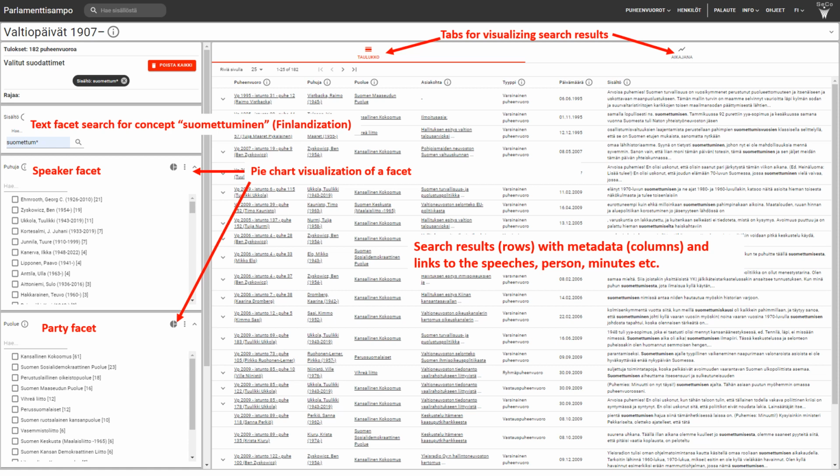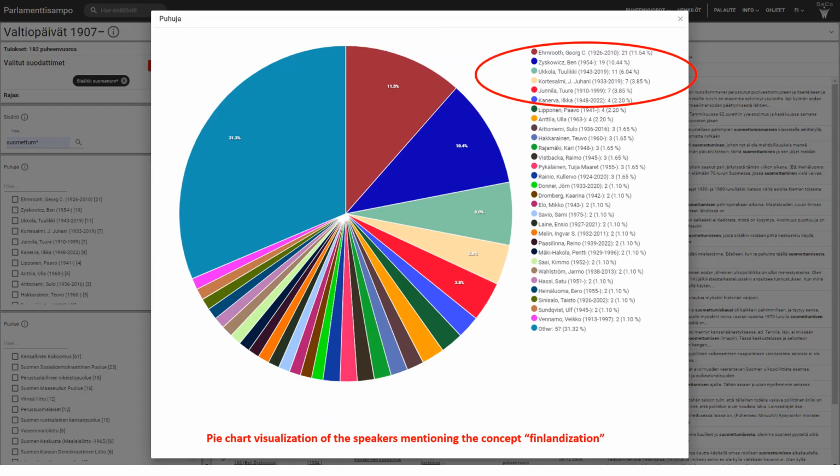It is possible to view the results also as pie chart. The result set is seen on the right hand side of the image. The search results, the speeches, are shown as rows in the table with links to speeches, persons, minutes, and so on. The result can be visualized not only as a table but also as a timeline. In this case, the result set consists of 182 speeches that mention suomettuminen.